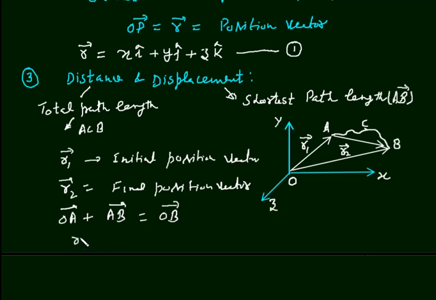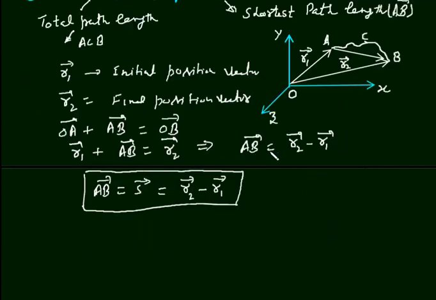And this OA vector is R1 vector, plus this AB vector, is equal to R2 vector. This implies AB vector is equal to R2 vector minus R1 vector. Here this AB vector is the displacement vector, and it is written as S vector. Therefore AB vector equals S vector equals R2 vector minus R1 vector. I mean displacement vector is equal to final position vector minus initial position vector.